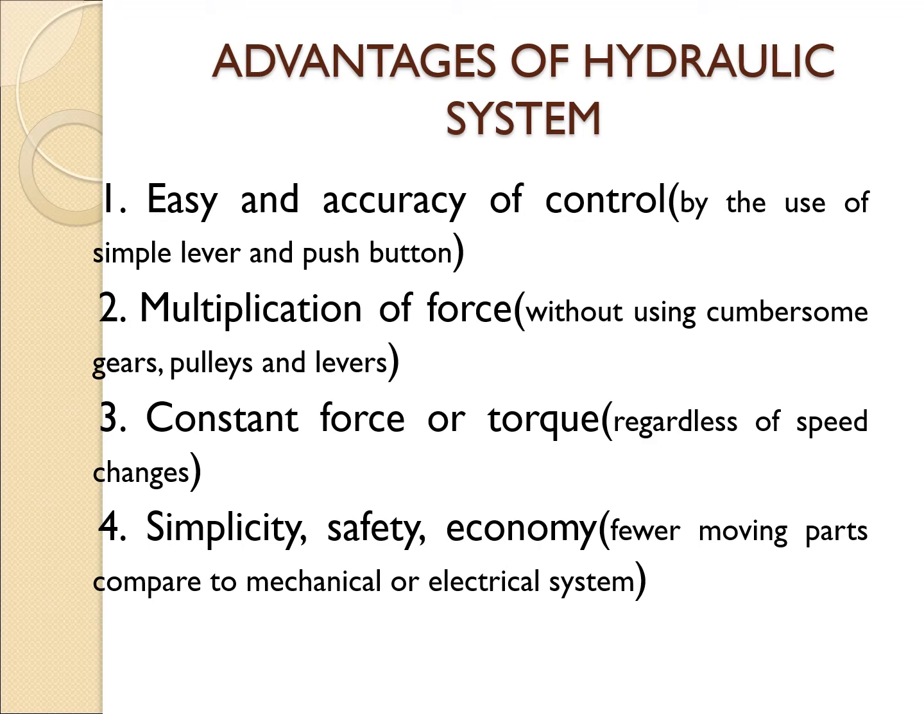So the first advantage is it is very easy and it can be easily controlled with accuracy. Reason being, we are making use of a simple lever and push button, and that is the reason it can be controlled with accuracy. Second point is multiplication of force. Reason is we are not making use of any parts such as gears, pulleys, levers which make our system cumbersome. And that is the reason multiplication of force is easier. Once again, we'll be studying multiplication of force in detail when we discuss Pascal's law and hydraulic press. What exactly we mean by multiplication of force, there we'll be dealing with an example.